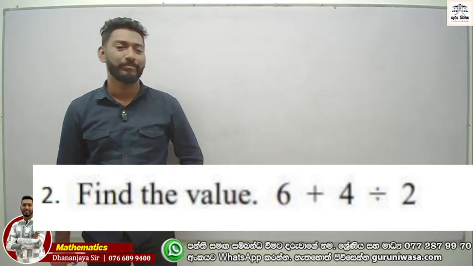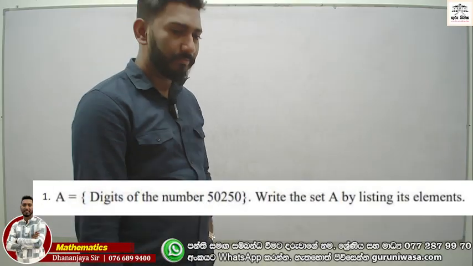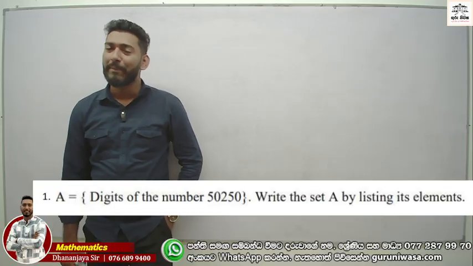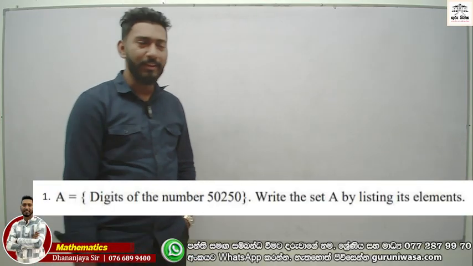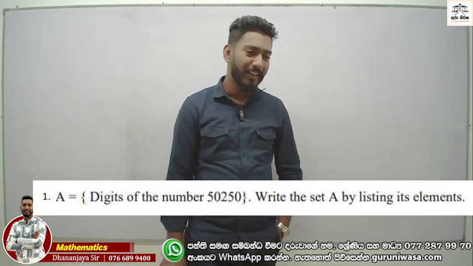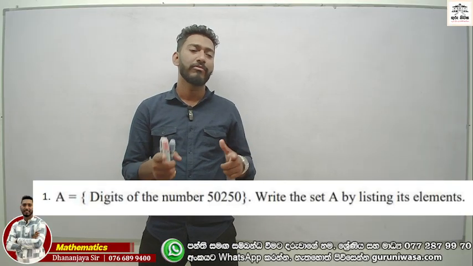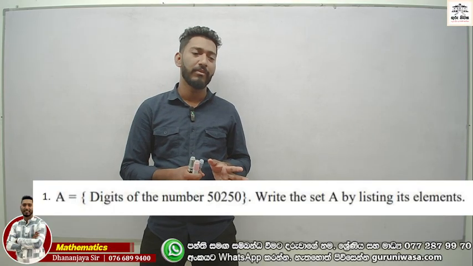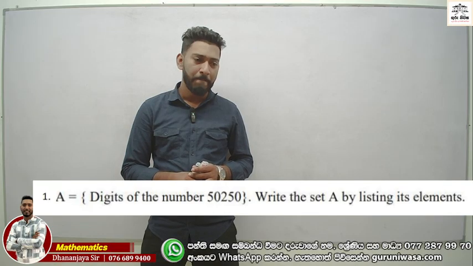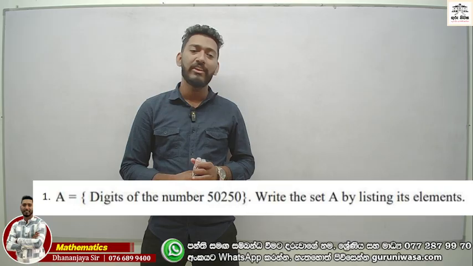Now look at this one. This is the first question in our paper. Capital A, and now you know about sets, right? Capital A equals the digits of the number 50250, and write the set capital A by listing its elements.